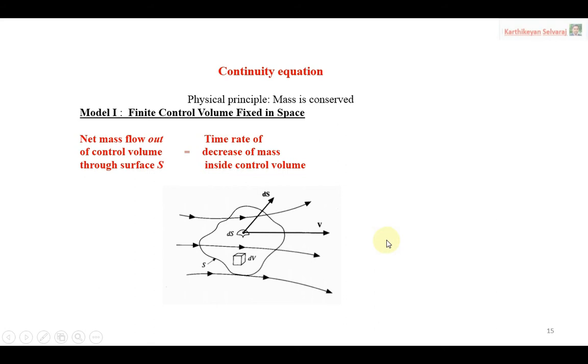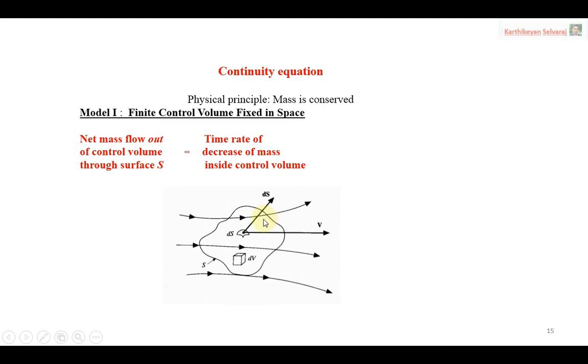So now we will see the four different forms of the continuity equation. Continuity equation, the first model: the finite control volume fixed in space. The principle will be that mass is conserved. When we talk about mass being conserved, the amount of mass entering the control volume should be equal to the amount of mass leaving the control volume.